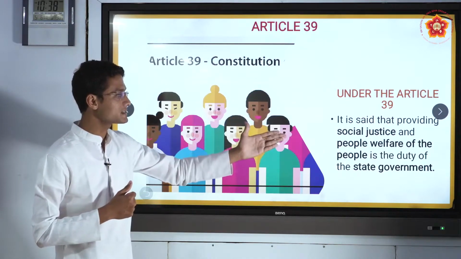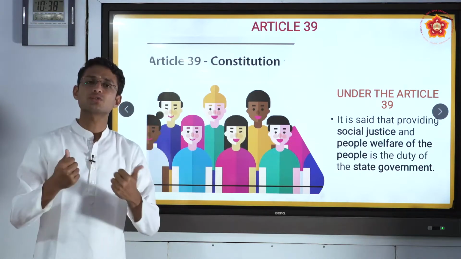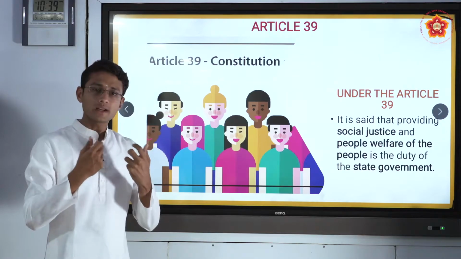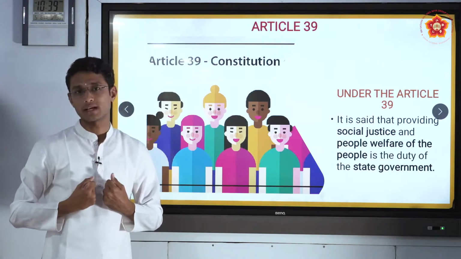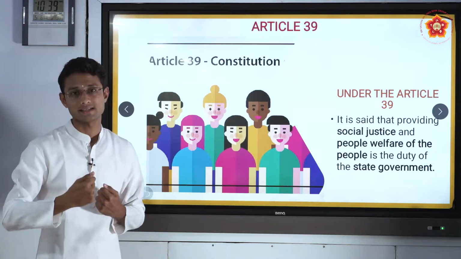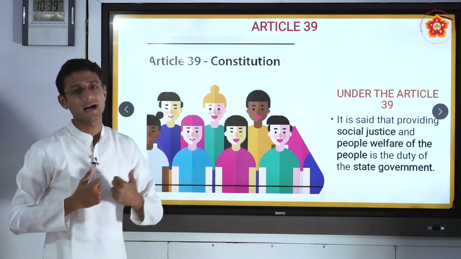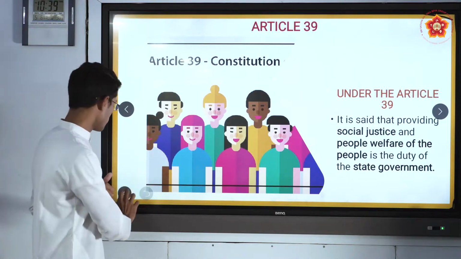Article 39 says providing social justice. What is social justice? Social justice is what a person exactly wants in the society, exactly what he can be in the society. Justice and people's welfare, these two are the keywords in Article 39. So please take note of it.